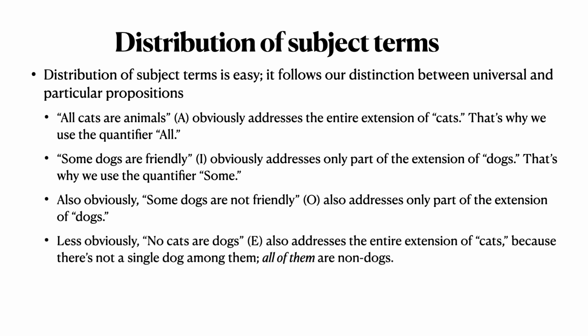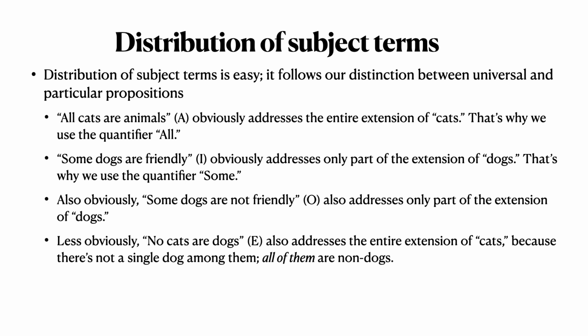Now, less obviously, no cats are dogs. The E proposition also addresses the entire extension of cats, because what it tells you is that there's not a single dog anywhere in the cat universe. All of them are non-dogs, right? If no cats are dogs, no dogs are cats. We know that that's reversible. And so we know that the entire extension of cats is addressed.